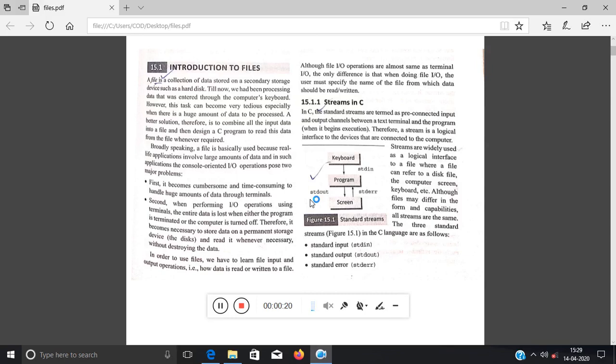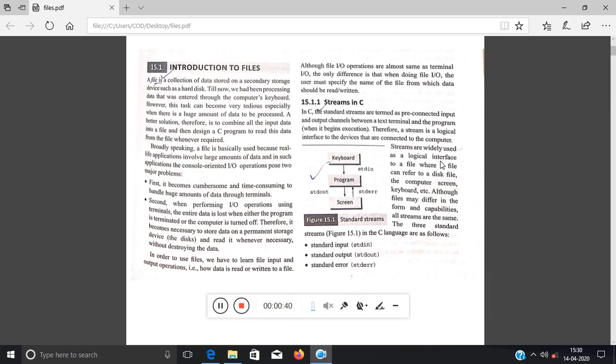So what is a file? A file is actually a collection of data stored in a secondary storage device such as hard disks, right? So learn the definition of file, and in this note only go through this part where I have tick marked. Now then you have to get the idea of a stream.